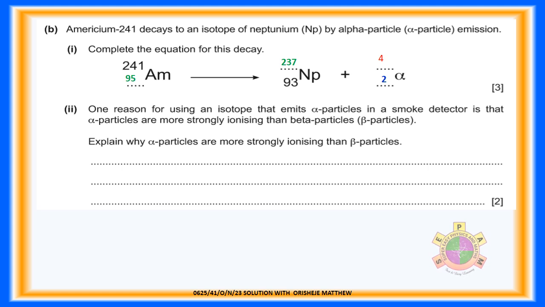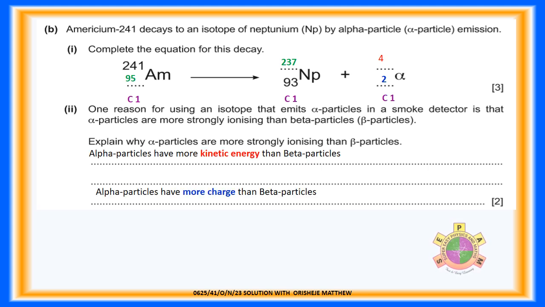Question 9b.2. One reason for using an isotope that emits alpha particles in a smoke detector is that alpha particles are more strongly ionising than beta particles. Explain why alpha particles are more strongly ionising than beta particles. For 2 marks. Alpha particles have more kinetic energy than beta particles. Alpha particles have more charge than beta particles.